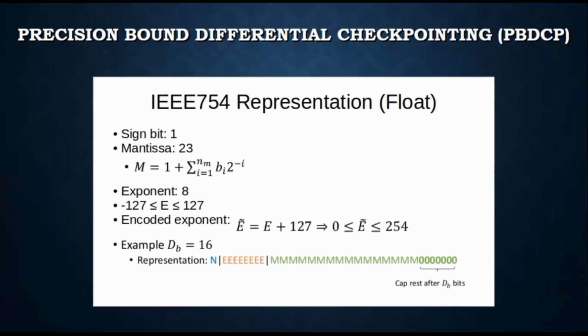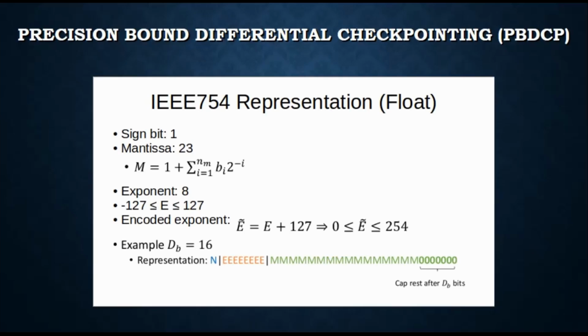The second mechanism is precision-bound differential checkpointing. It allows us to take benefits from DCP share, which shows the difference between checkpoints in percentage. Floating point numbers have three parts: sign bit, mantissa, and exponent. The idea of precision-bound differential checkpointing is to cap these significant bits of the mantissa according to the given precision value. As an example, if the precision value given by the user is 16, precision-bound differential checkpointing truncates the last 7 bits, that is, it makes them 0.